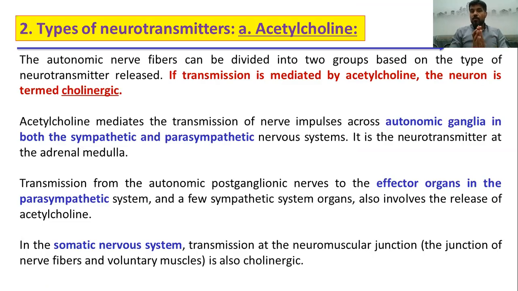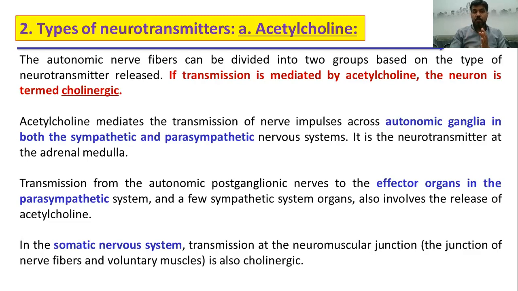Acetylcholine is one of the most important neurotransmitters available in the nervous system. If the transmission is mediated by acetylcholine, the neuron is termed cholinergic. So we have cholinergic neurons, where the transmission is mediated by acetylcholine.